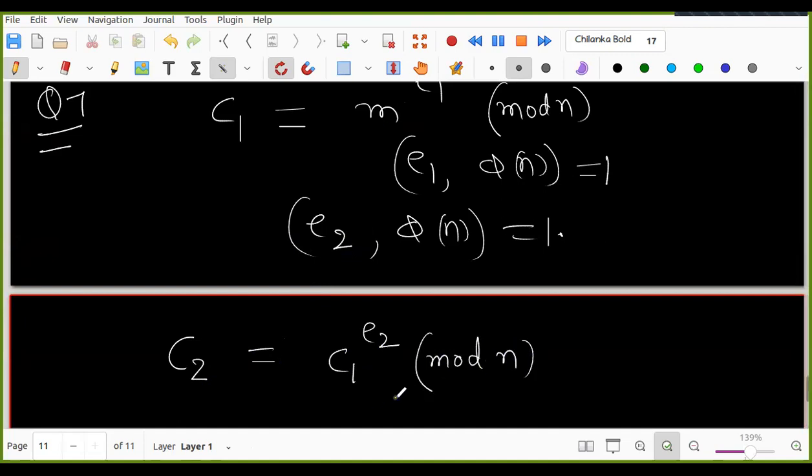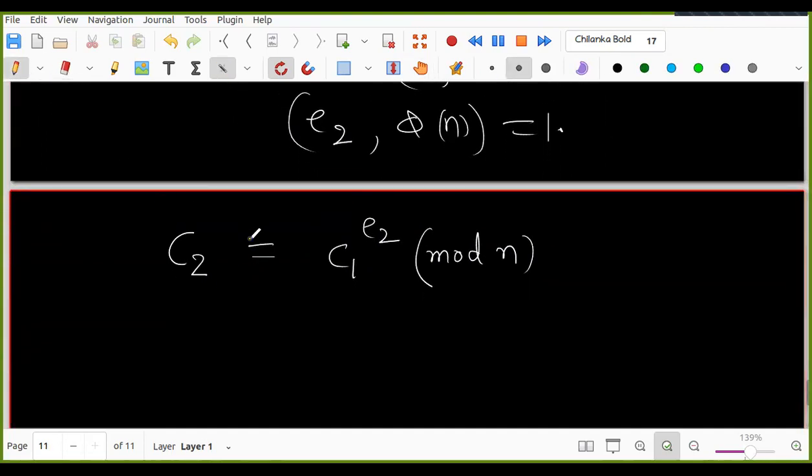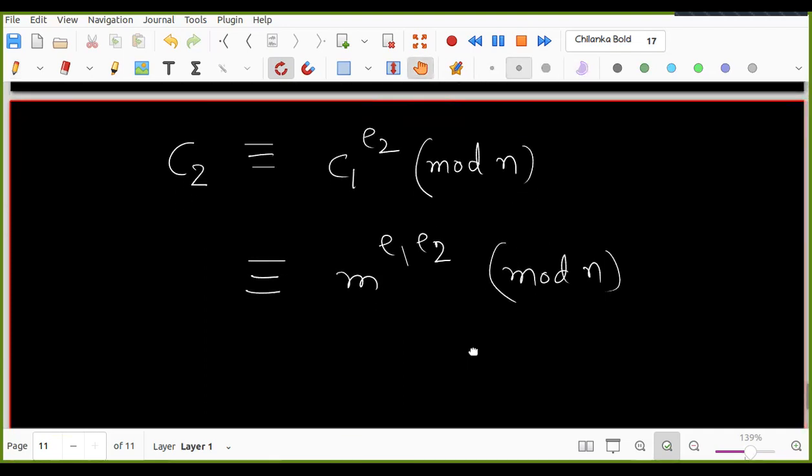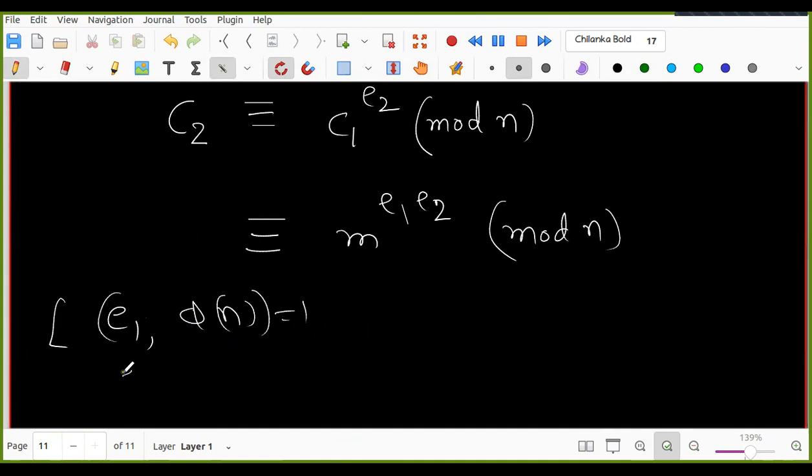Is it clear? What is C2 now actually? The final answer: C2 equals m power E1 E2 mod n. Is it improving? That is the question. Is it the same or is it improving? Look at what we have: the GCD of E1 and phi of n is 1, and the GCD of E2 and phi of n is 1.